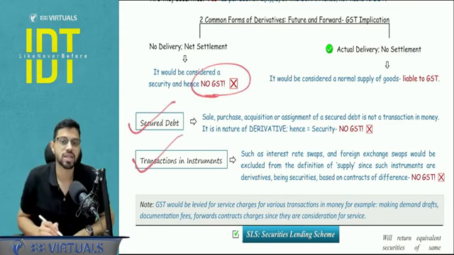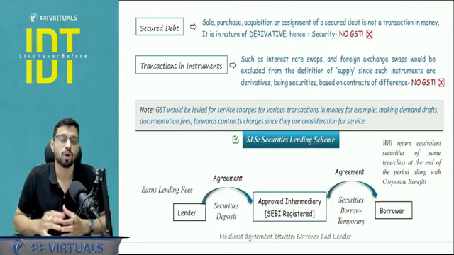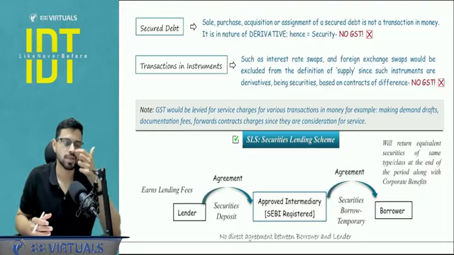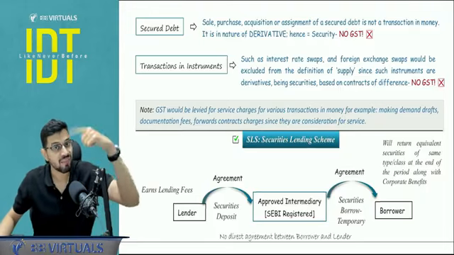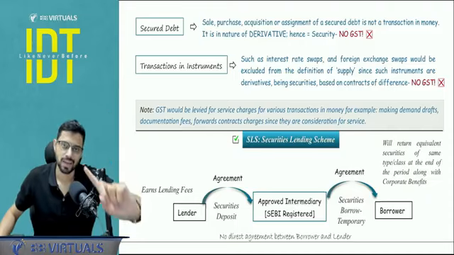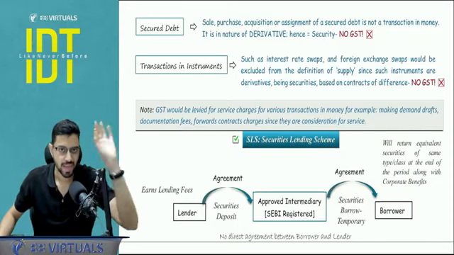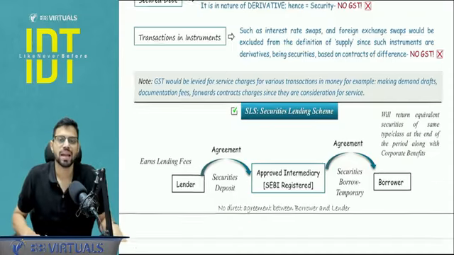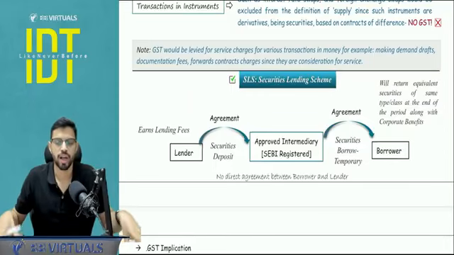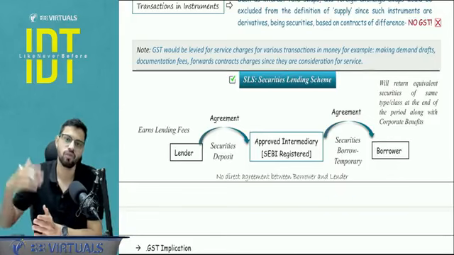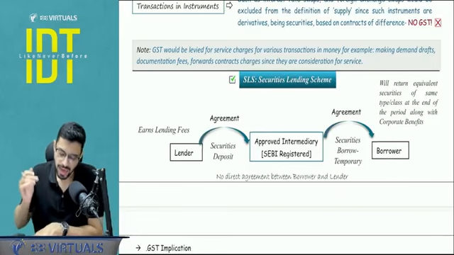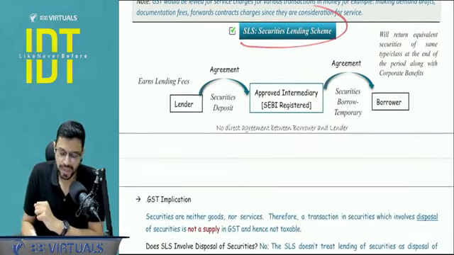Secured debts and transactions in instruments such as foreign exchange swaps, interest rate swaps, currency swaps, these are also deriving value from something else, hence they are in the nature of derivative, no GST. Is this clear? Needless to say that if there is any ancillary charge, some brokerage charge, some documentation charge, some convenience fee, that will be in the scope of GST because it is a separate activity for which consideration is being charged.